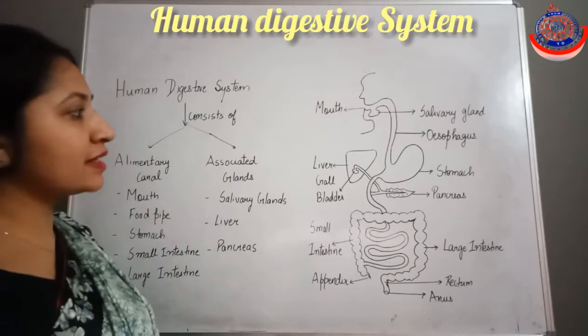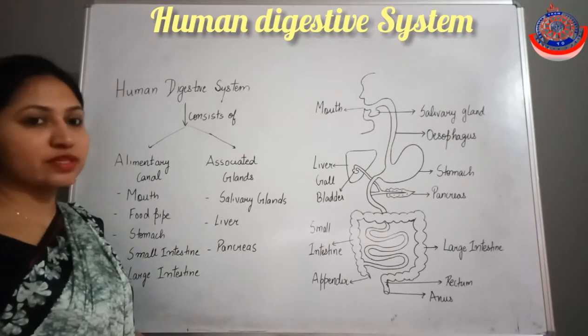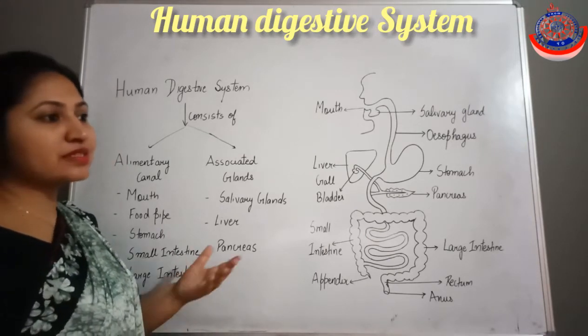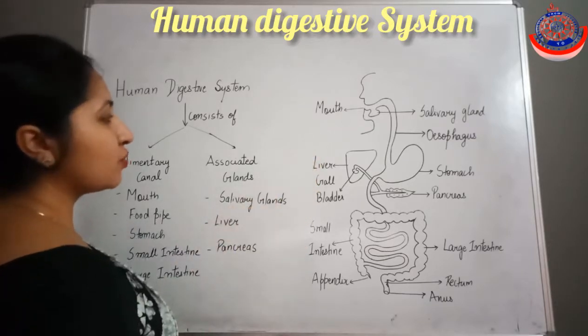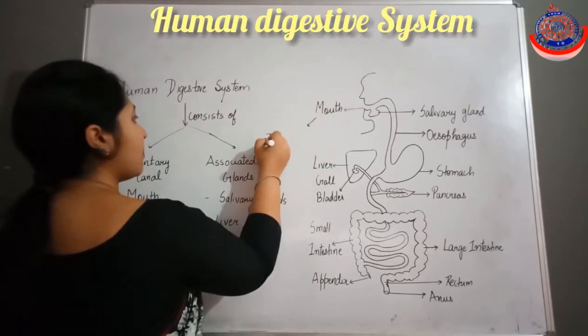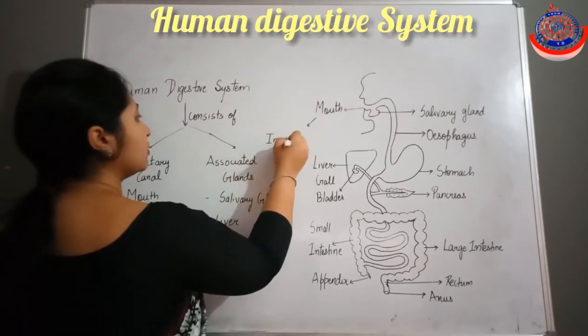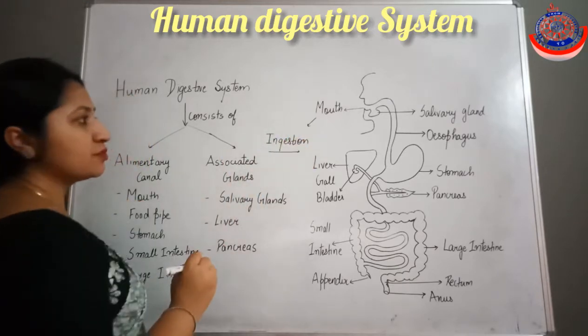First, the ingestion process. Now what is the ingestion process? Ingestion means that we take the food through the mouth. So taking up of the food through the mouth is known as the ingestion process.